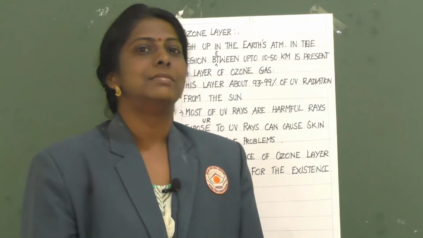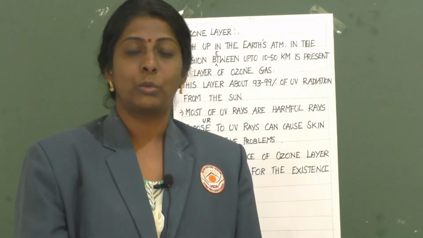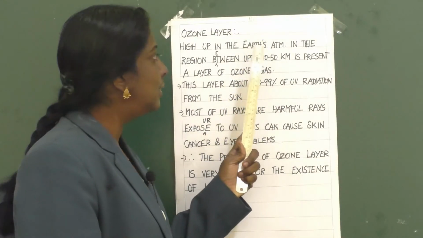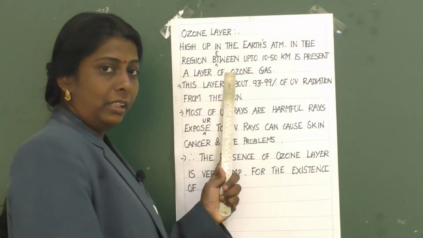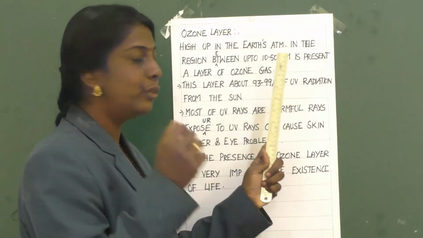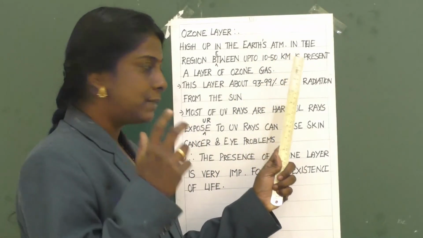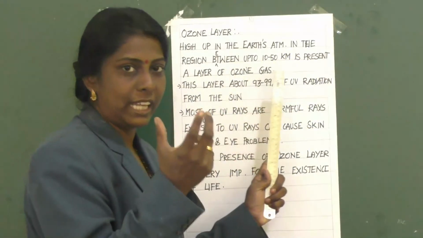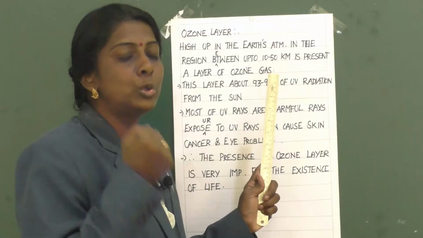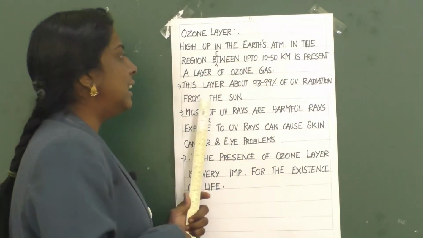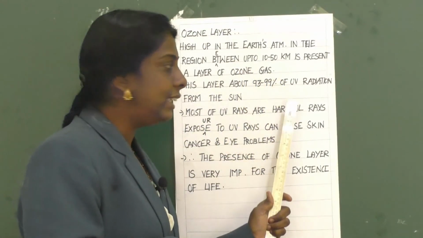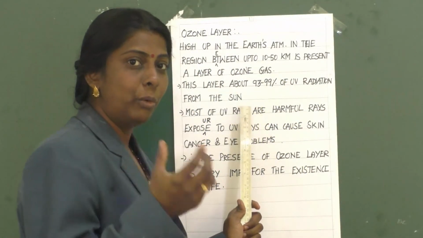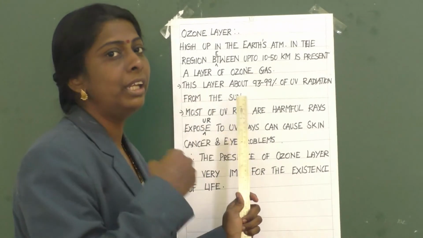Children, now let us learn about the ozone layer. So, what is the ozone layer? High up in the Earth's atmosphere, in the region between 10 to 50 kilometers, there is a layer of ozone gas. This layer is filled with ozone gas, and it absorbs about 93 to 99% of UV radiation from the sun.